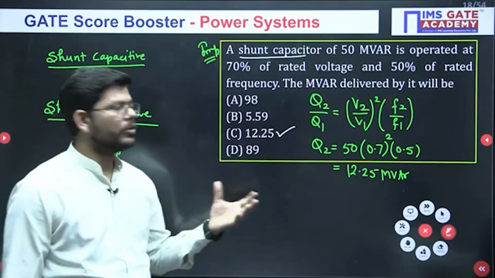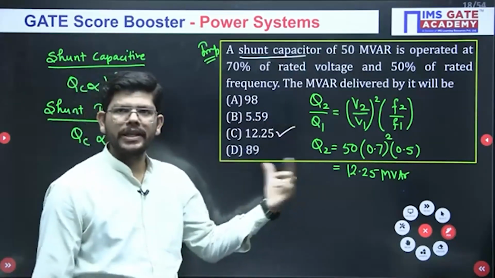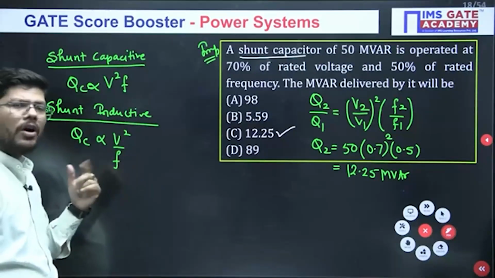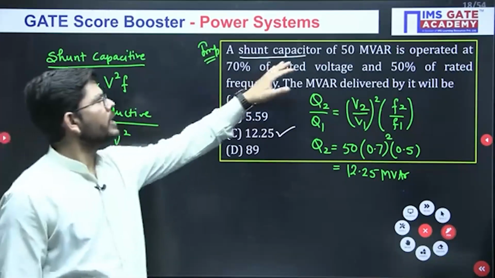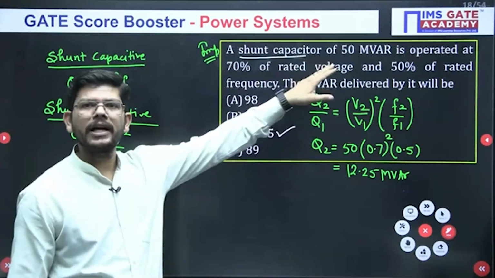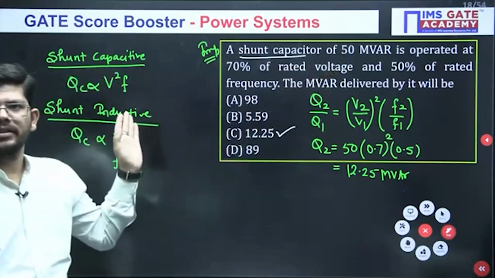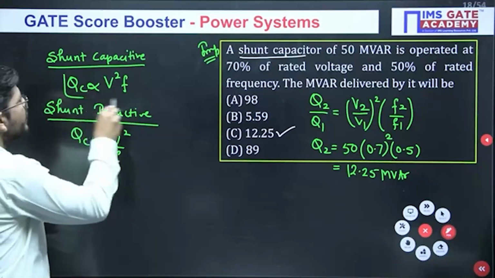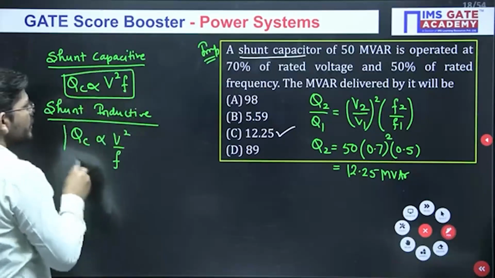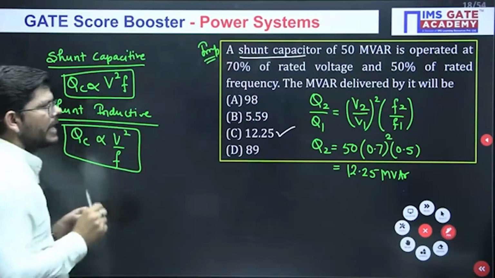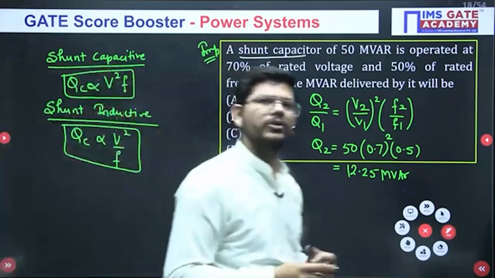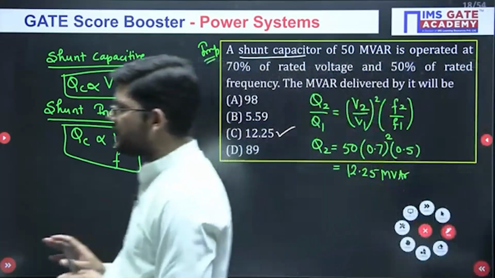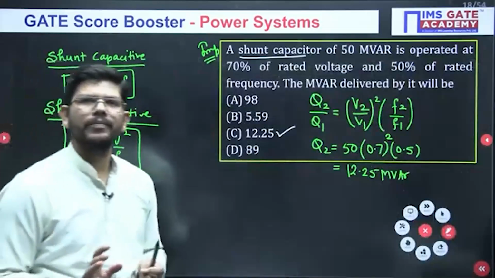Now what they can do, they can either ask you a question in the same format, or they can replace this question with inductor, or they can give you both the ways. They can give you with the capacitance, and they can ask you with the inductance. If you know this simple trick, you will be able to solve this question anyway. Whatever they want to ask, you will be able to calculate it. So be prepared for this kind of question. This is my favorite one.